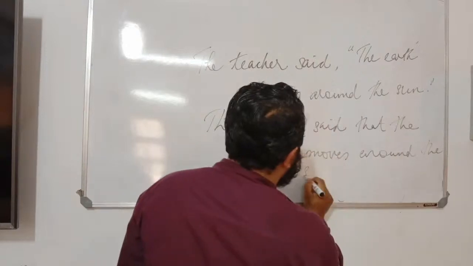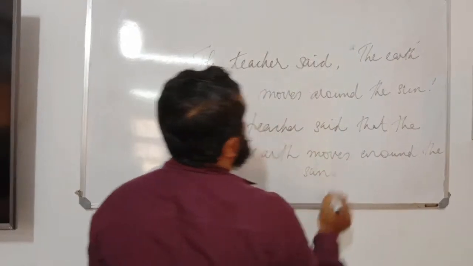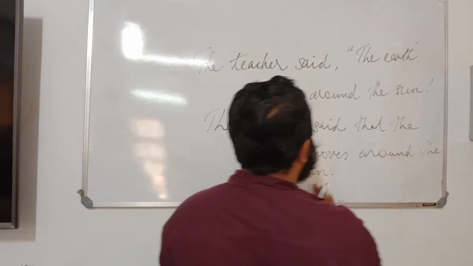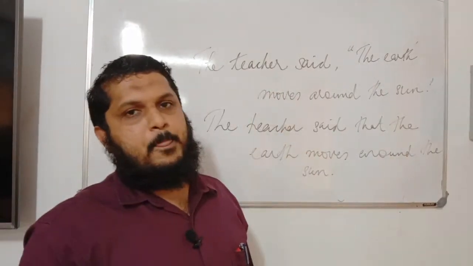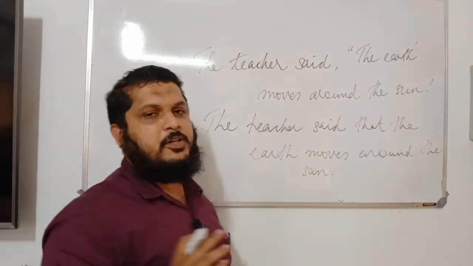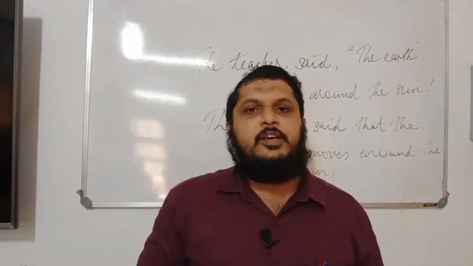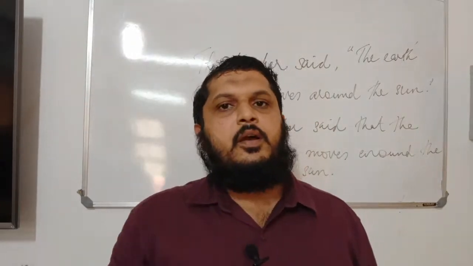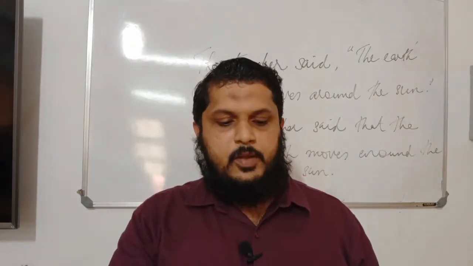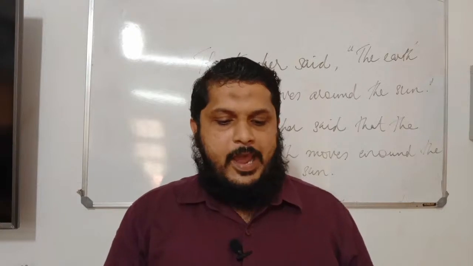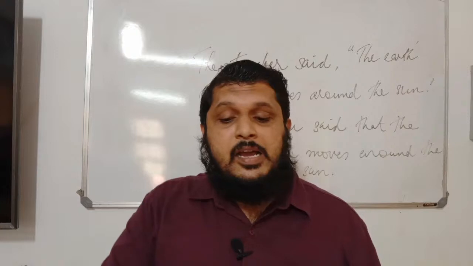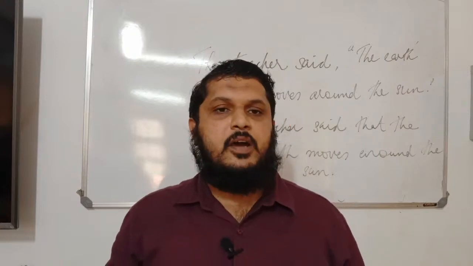Okay. So there is no change whatsoever to the tense. The teacher said that the earth moves around the sun. So this is about rule number 3. Even if the direct sentence talks about a universal truth or habitual action, the tense of the verb remains unchanged.